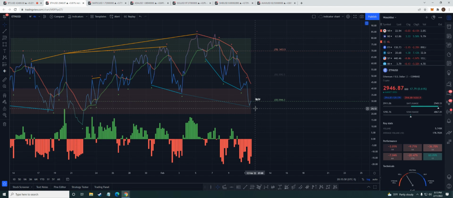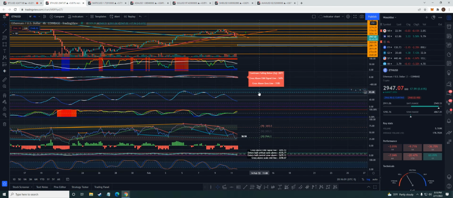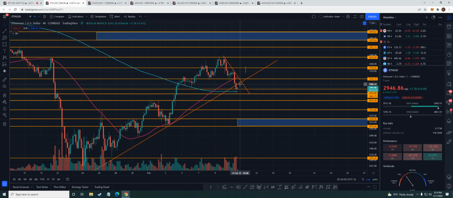If it continues above this price here and closes on the 4 hour, let's say above 29.50, then yeah, we could see maybe a pop up to 3,000 or around that area. We could push at least the trend, see what happens up at this trend, and then go from there. So let's start with that.